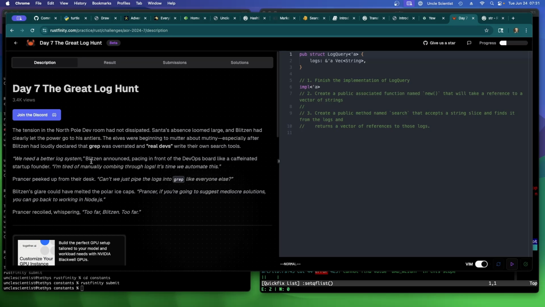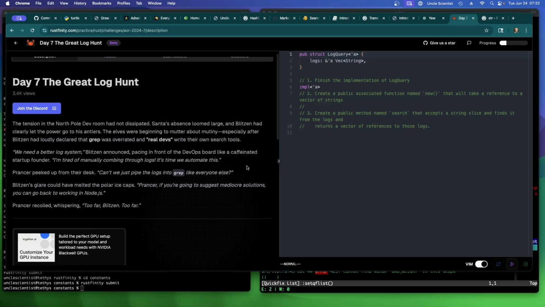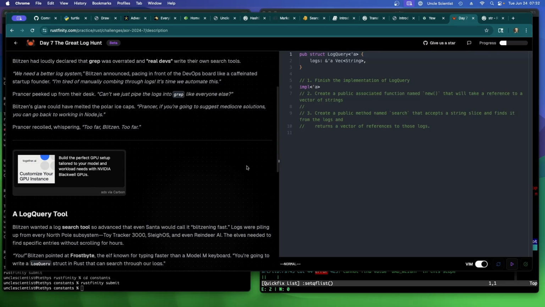We need a better log system, Blitzen announced, pacing in front of the DevOps board like a caffeinated startup founder. I'm tired of manually combing through logs. It's time we automate this. Prancer peeked up from their desk. Can't we just pipe logs into grep like everyone else?